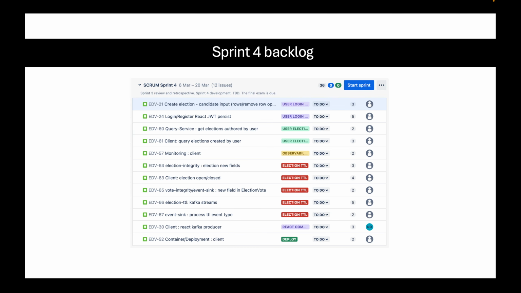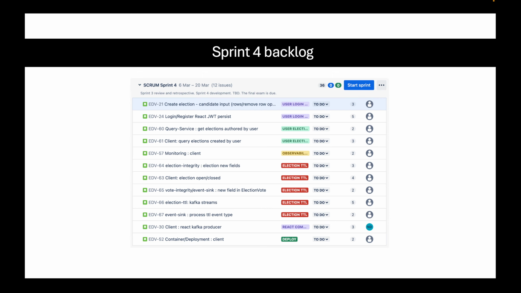And for Sprint 4, what we're going to be working on this next sprint, we're estimating about 36 points worth of work, and this is going to be broken down into a few epics. One, user elections: give me the elections that I've created, me the user. This is to do with query service and client. Other updates are observability with client and containerizing the client component.